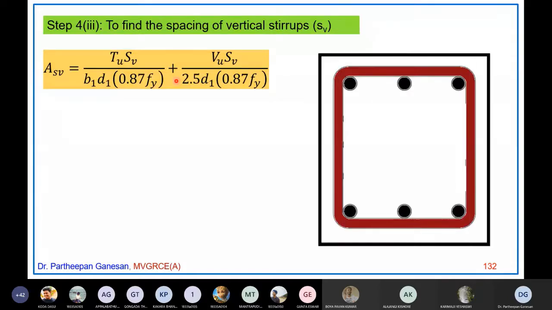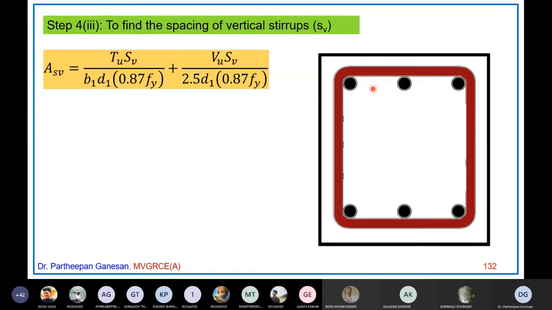What are b1 and d1? So let us say this is your beam. This is the stirrups. These are the tensile steel. This may be compression steel or this may be hanger bars, depending upon whether it is a singly reinforced beam. In a singly reinforced beam, you will have only 2 rods in the corner and that diameter will be very less.